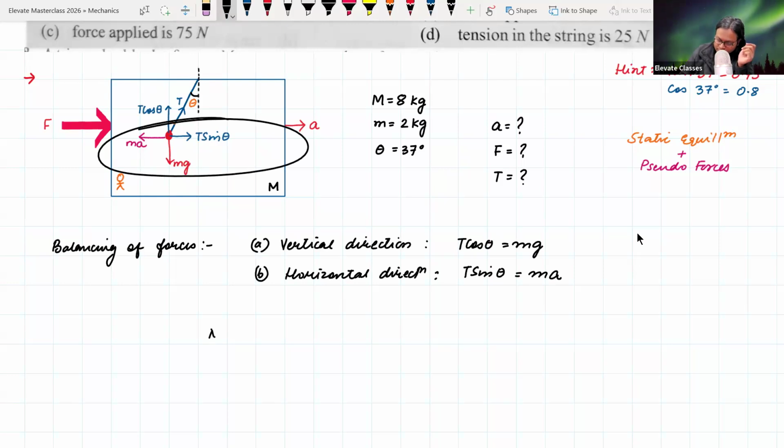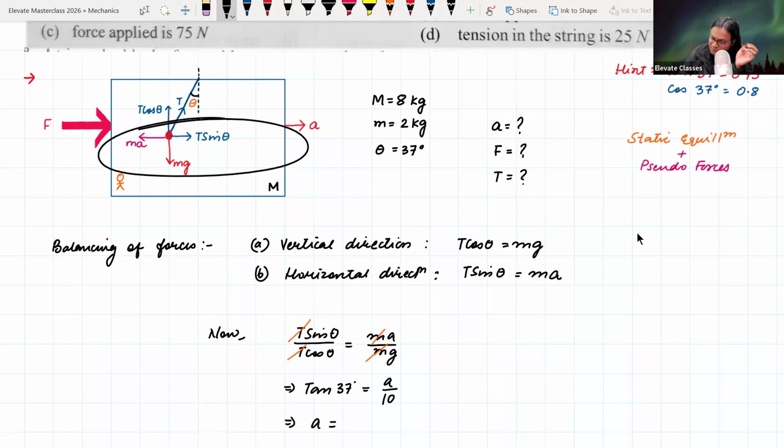Okay, so now if I do T sin theta upon T cos theta, this is equal to ma upon mg. So m and m get cancelled, T and T get cancelled, and we are left with tan theta. So tan 37 degrees is equal to a upon g, जिसे हम 10 मान लेते हैं. So a is equal to 0.75 times 10. So this is equal to 7.5 meter per second square.